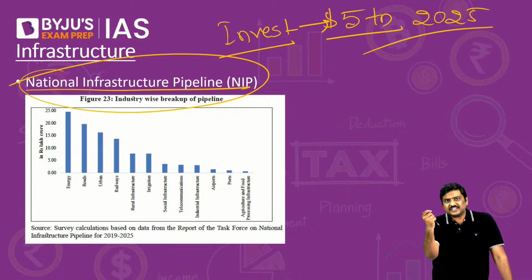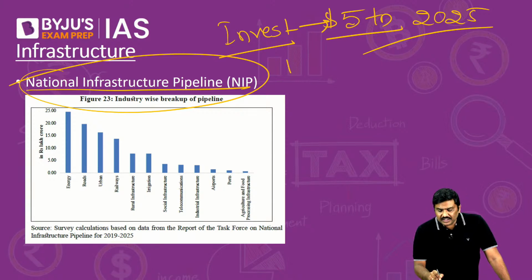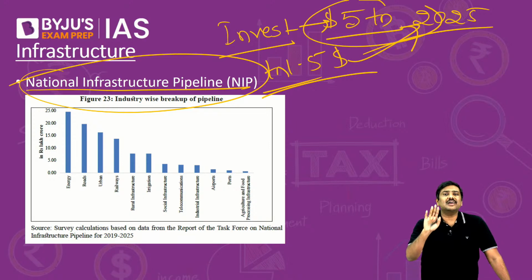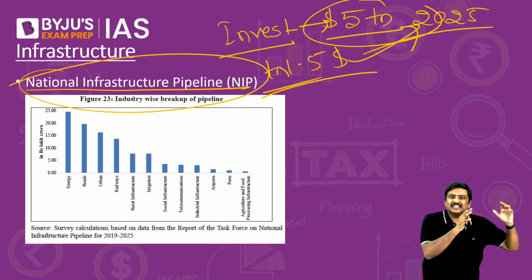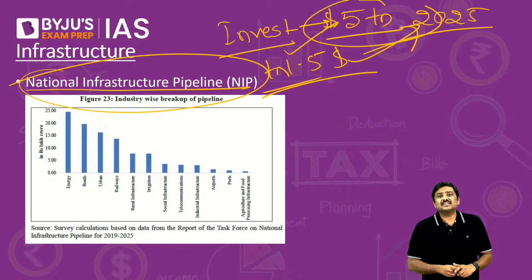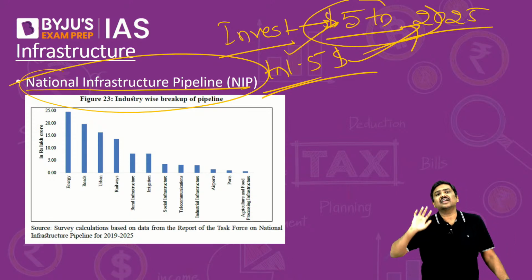And as per various estimates, India needs to invest around $1.5 trillion if they want to achieve the target of reaching $5 trillion economy. Now in the last 10 years, between 2008 to 2017, investment has been done, but the investment is not as high as it is required.